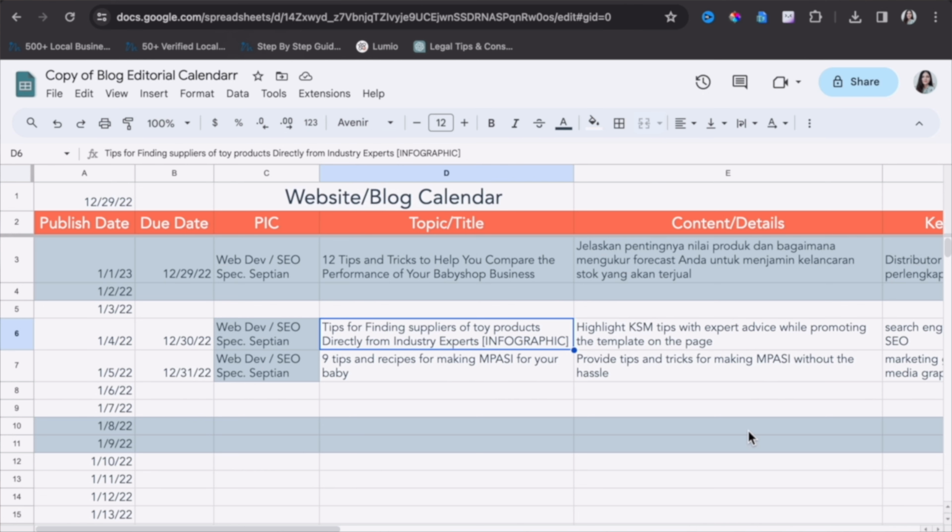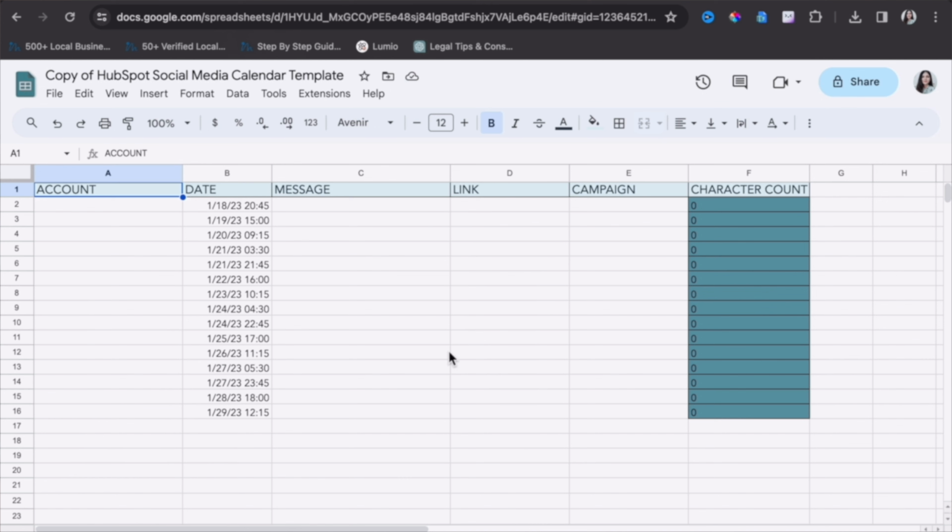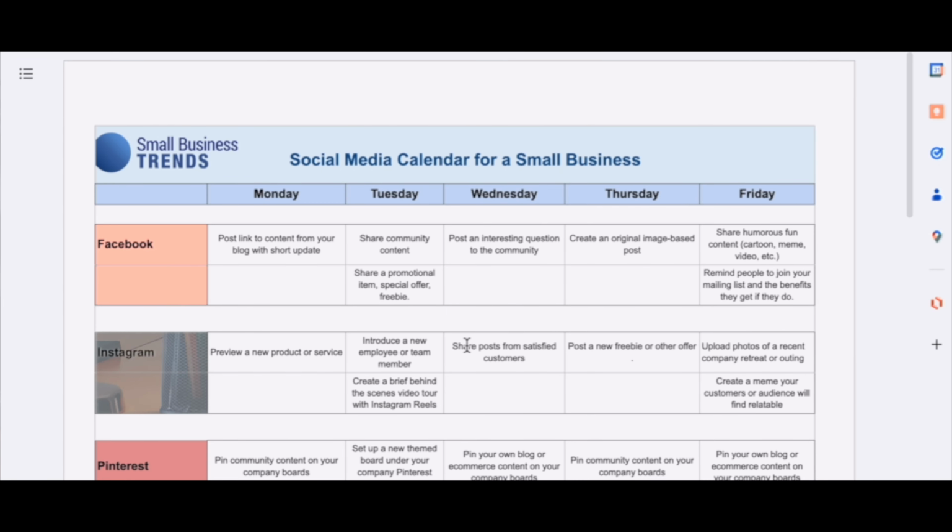Next step would be to automate social media posting. These are some example of editorial calendars that you can use. HubSpot provides free templates that you can use. I'll link all these templates in the description. I really go with simple structures. I don't like to make it complex unless there is a very complex project management going on.